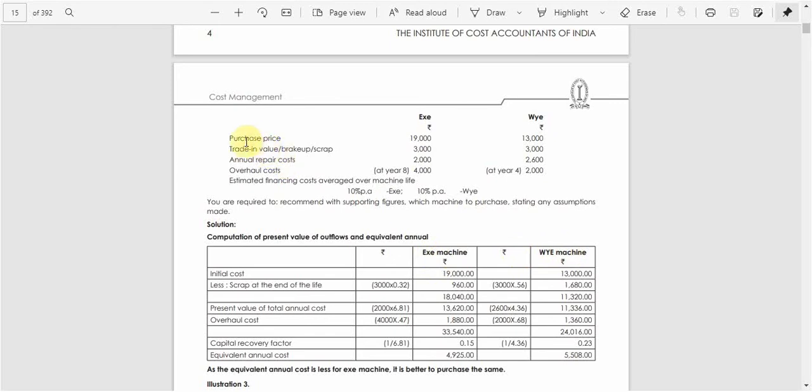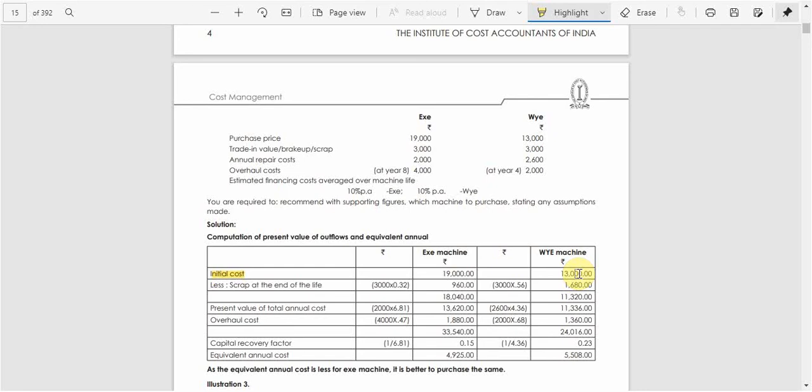So the initial cost of the purchase is given as 19,000 for X and 13,000 for Y, which we write here. So initially we will reduce the scrap value.